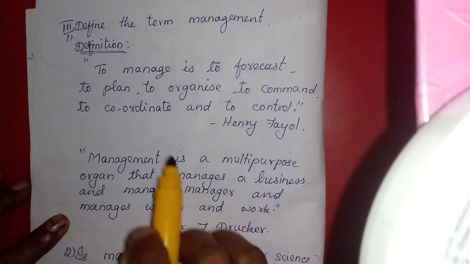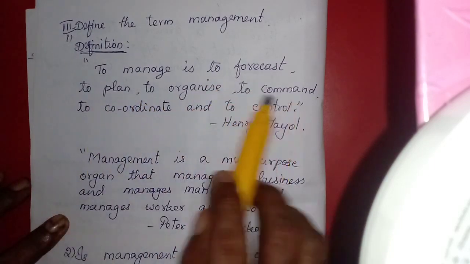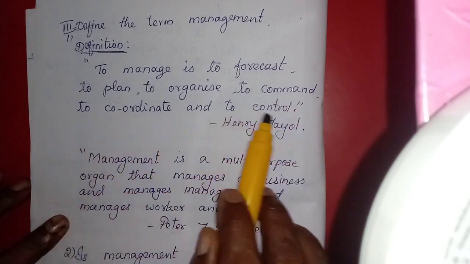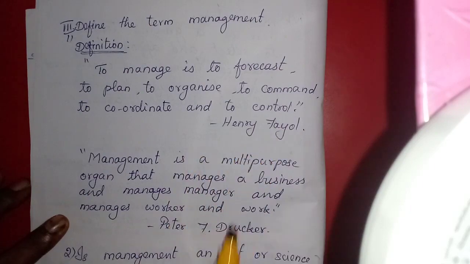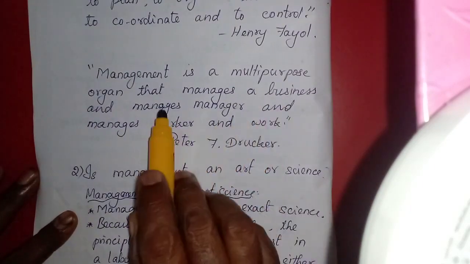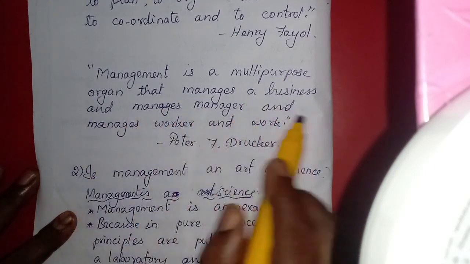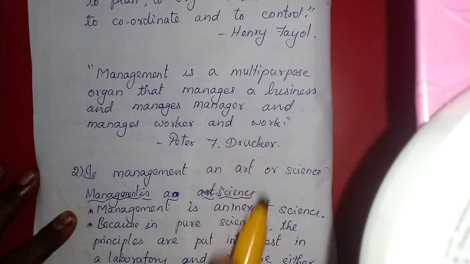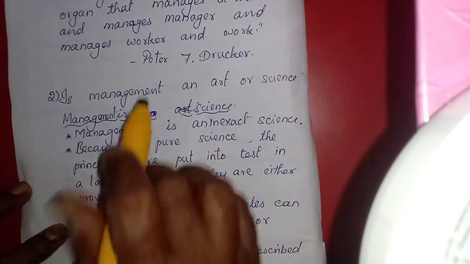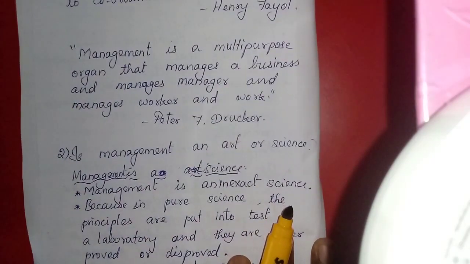Definition. First one: to manage is to forecast, to plan, to organize, to command, to coordinate, and to control. Henry Fayol. The other one: management is a multi-purpose organ that manages a business, manages a manager, and manages worker and work. Peter Drucker has given that. Again, this is also a 3-mark question. That's why you have to write these two definitions.